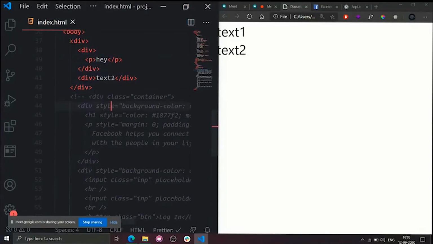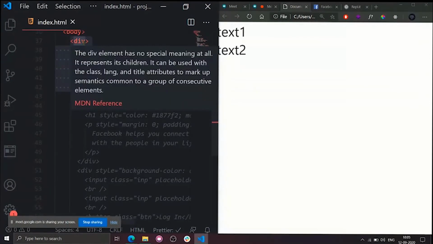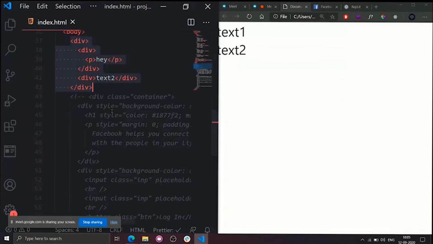Okay, let me clear you this one as well. Okay, tell this way. How many children does this div tag have? How many children? 1, 2. Please look carefully. How many children does this div tag have? Outermost div. 3. I guessed it. No, the exact correct answer is 2. Very good. So you are counting this one as well. Guys, please understand this div is children of this. This p tag is children of this div tag, which means this p is grandchildren to this.